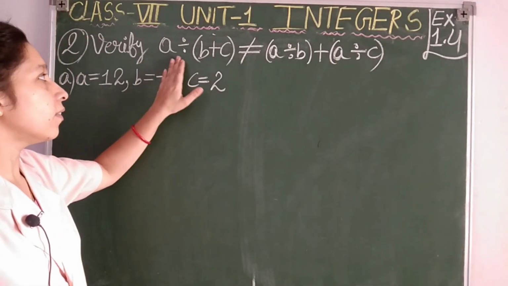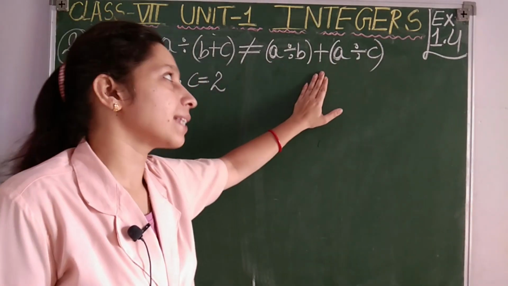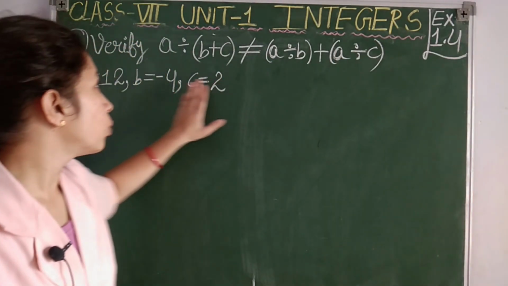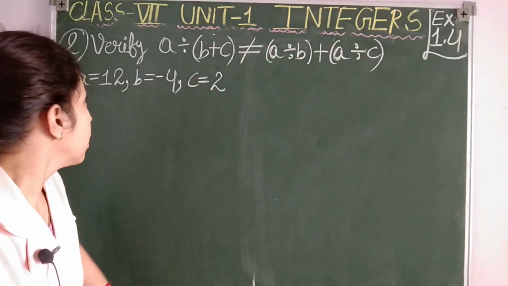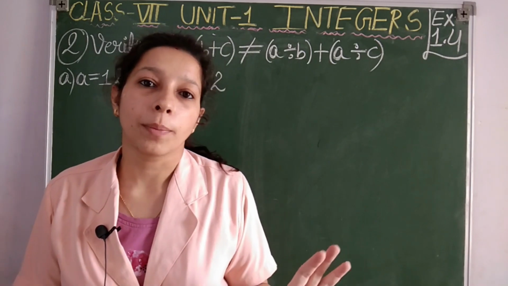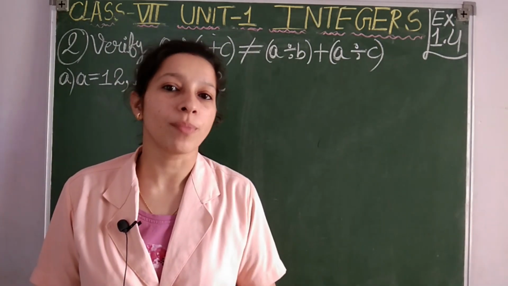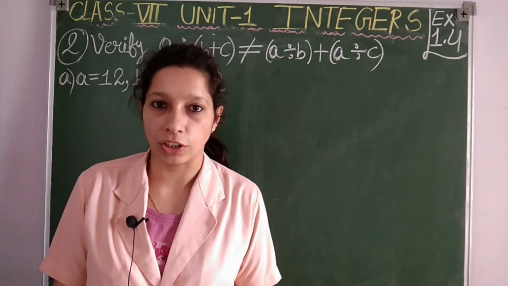Verify that A divided by B plus C is not equal to A divided by B plus A divided by C. Students, by seeing this, you are clear that this property is somewhat related to the property which we have already studied for multiplication, that was the distributivity property of multiplication over addition and subtraction.